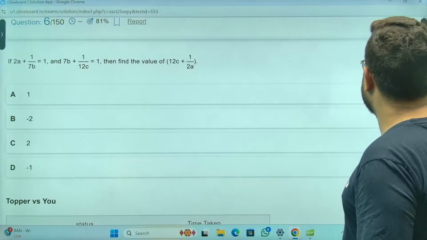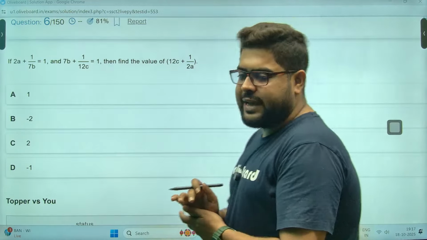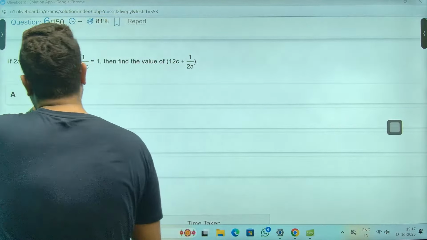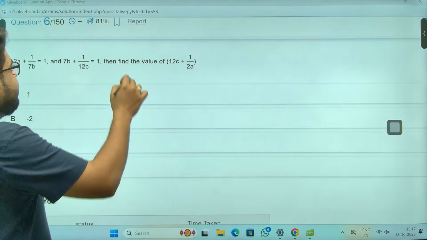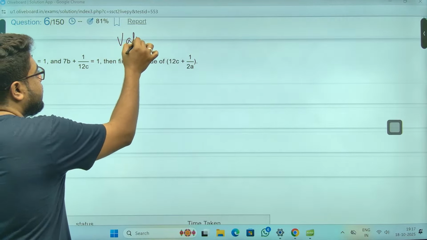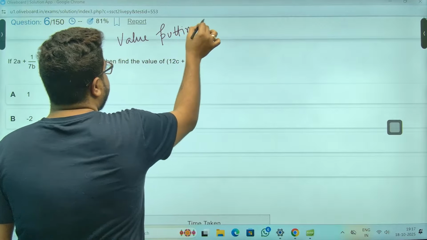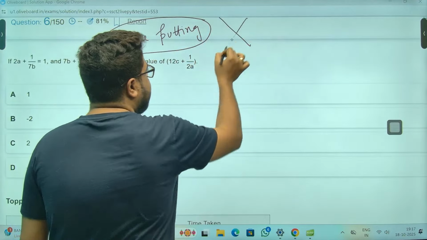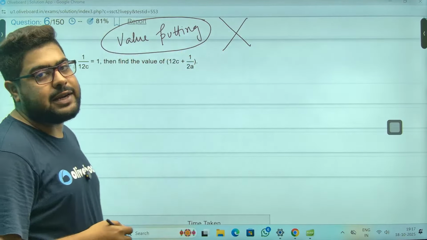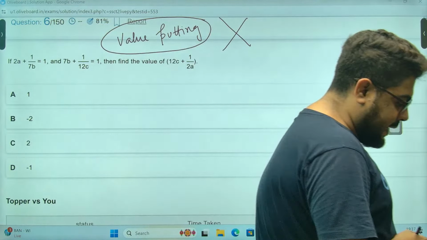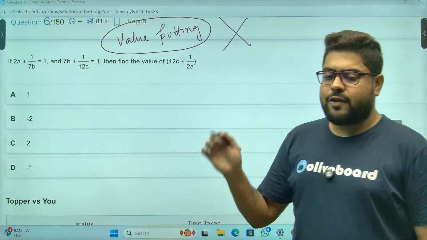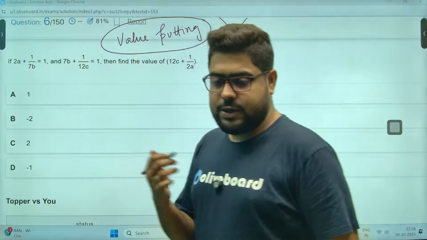Sir, this question, how to solve? How can we actually solve this? इसको, you see, if you try value putting here, it will be a mess. If you try value putting here, it will definitely be a mess. So again, I'll definitely suggest don't go for value putting. क्या करना है? What should you do?